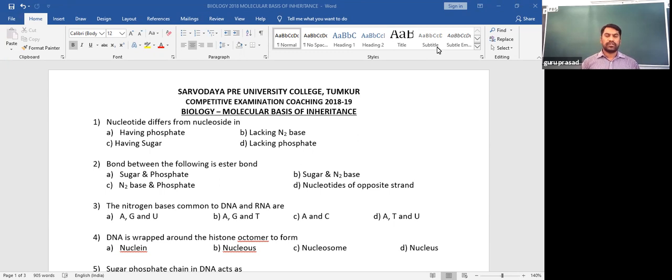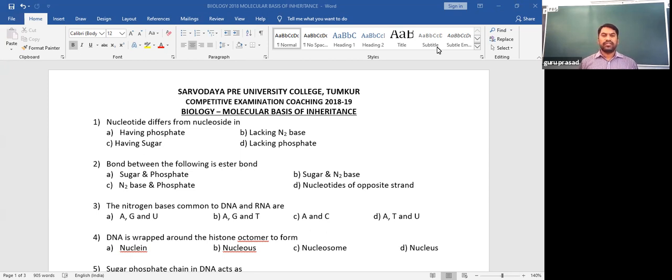The first question: how does a nucleotide differ from a nucleoside? This is a question on the chemical composition of DNA. As for the structure of DNA, it is basically made up of 3 components: a sugar, a nitrogen base, and a phosphate group.